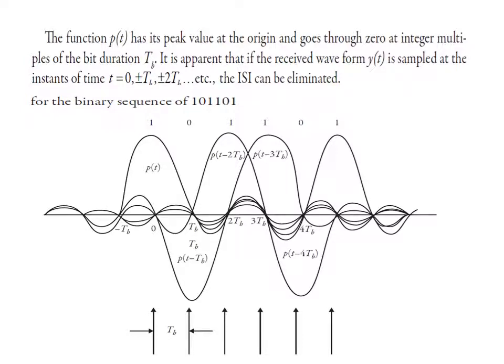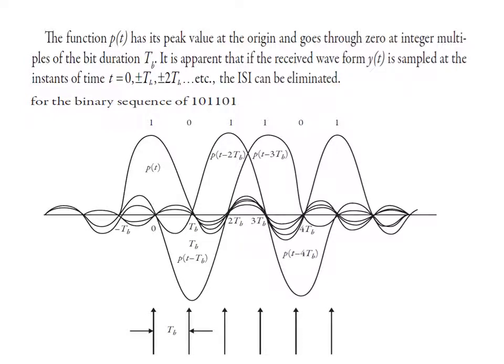The second one is 0. How can we plot 0? It will be PT minus capital TB, and it should also cross 0 at integer multiples of bit duration TB. So it will start from 0 to 2 TB. It will cross 0 at 0 and then 2 TB, then it will decay like this, right?